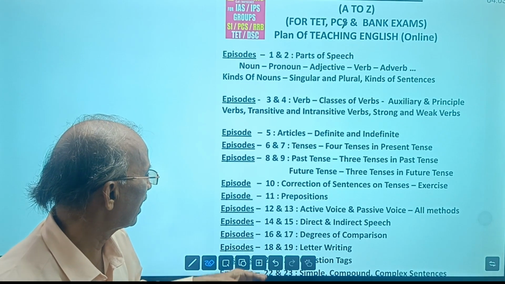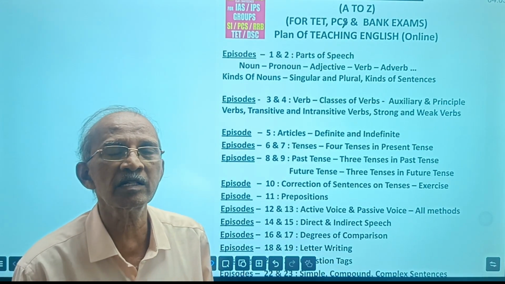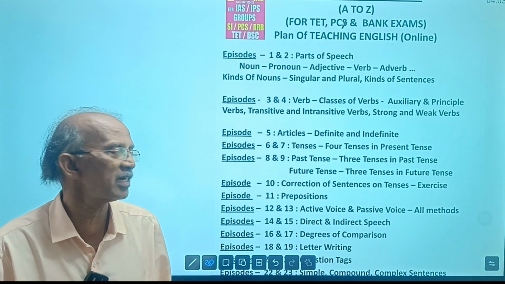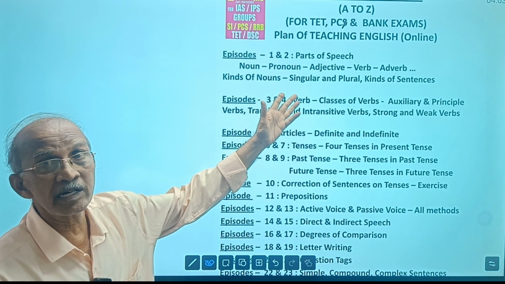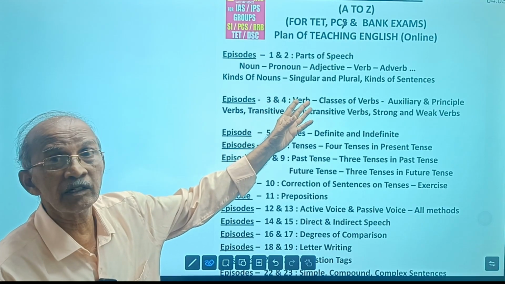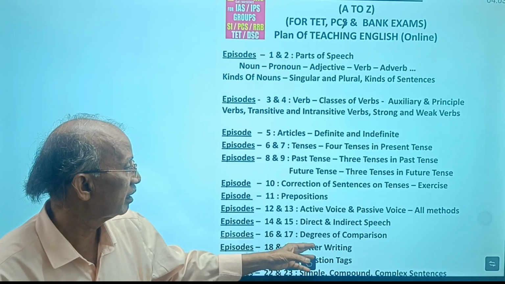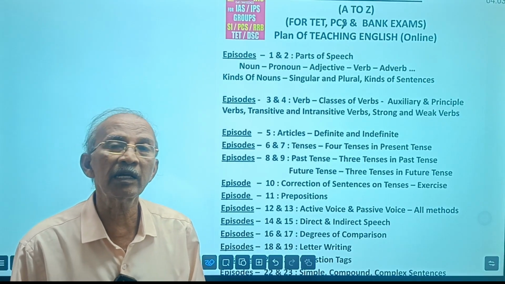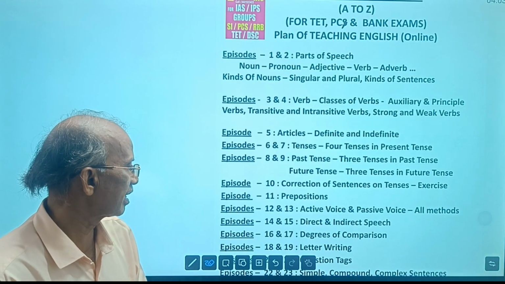Okay? And then, degrees of comparison. Comparison of adjectives. Degrees of comparison means comparison of adjectives. As we learn what an adjective is and the kinds of adjectives in parts of speech, we can easily discuss these degrees of comparison. In degrees of comparison, there are also some different constructions that we discuss.